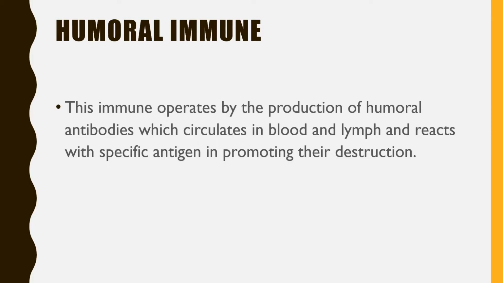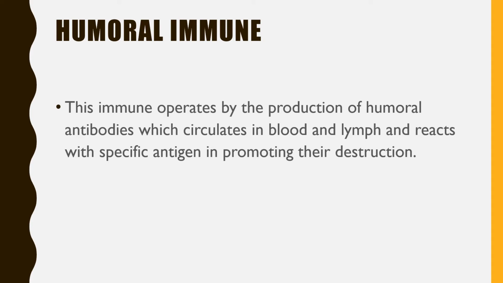It works in two different ways, and two different immune systems are there: the humoral immune system, and the cell mediated immune system. The humoral immune system operates by the formation of antibodies. Okay, and humoral means actually liquid, some kind of fluid.